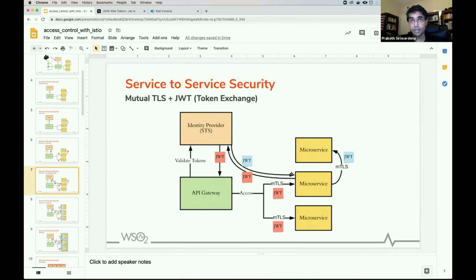The service can know the identity of the service, right? That will be passed through the MTLS connection. The user context will be passed in the JWT. The service context will be passed by the certificates in the MTLS. Okay, does that answer your question? Yes, I understand, Prabhat.